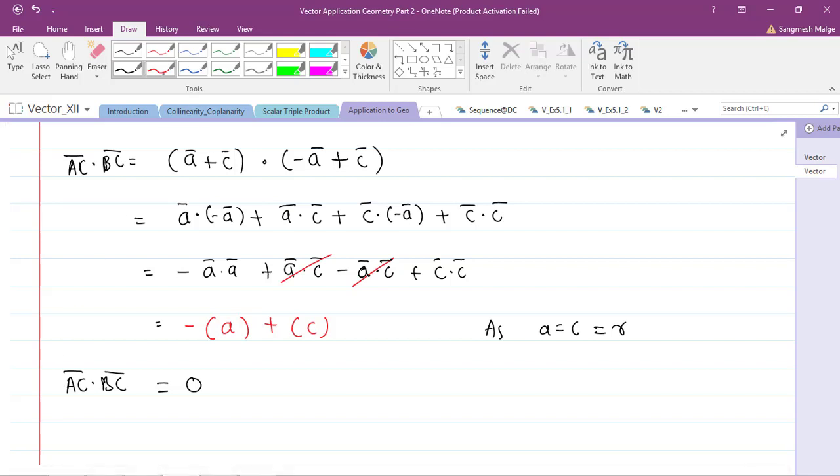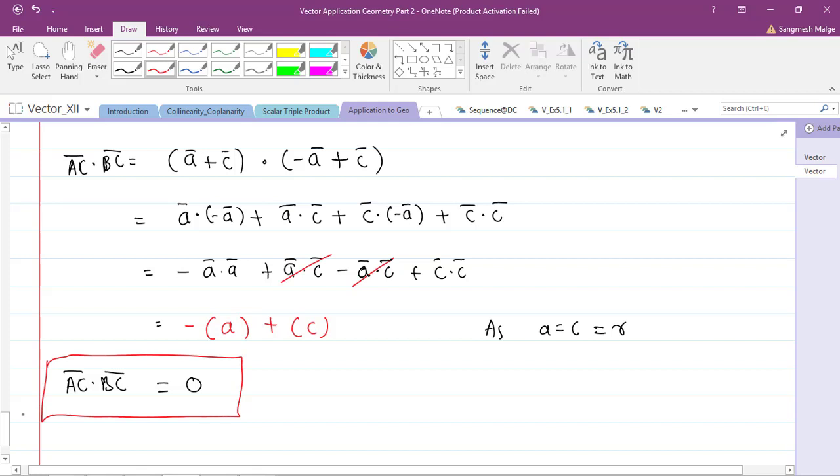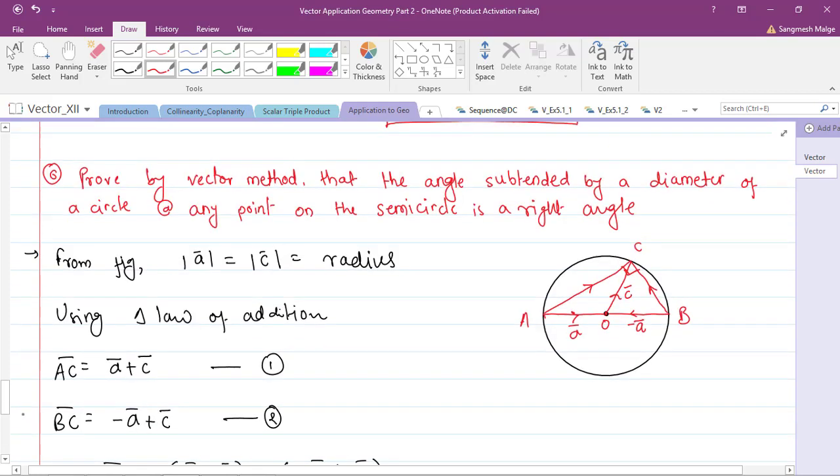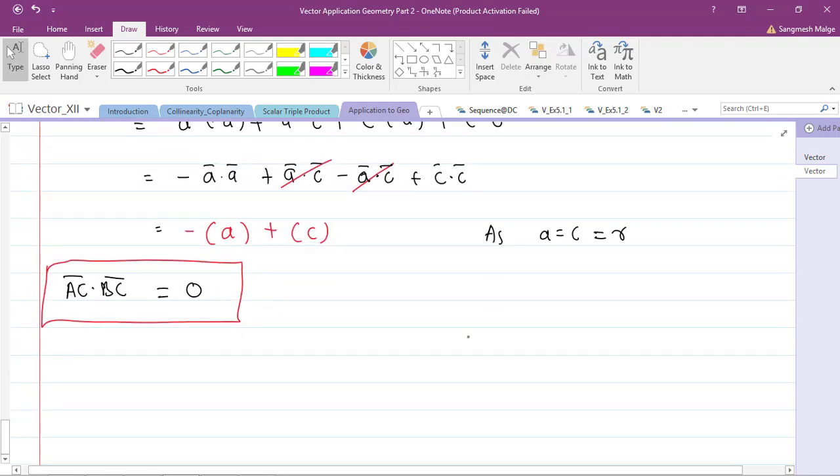That's it. This is the only thing we have to prove: as the dot product is equal to 0, the angle subtended by AC bar and BC bar is 90 degrees. So with this we have proved it. I hope you are understanding these statements. These are the 6 very famous statements we have seen in these 2 sessions.